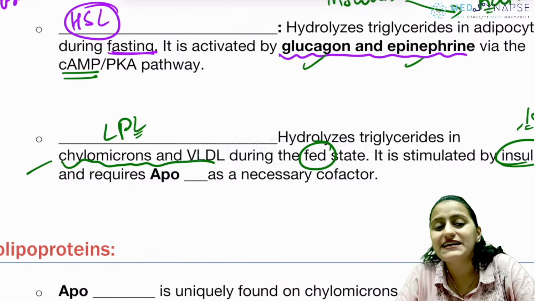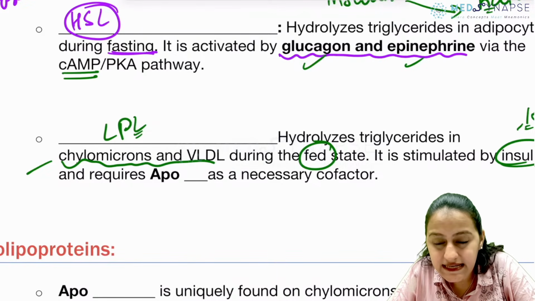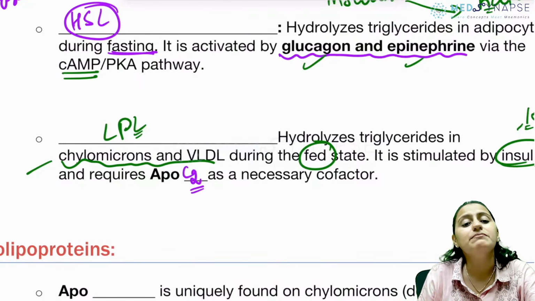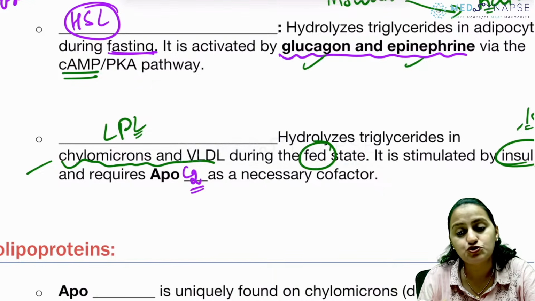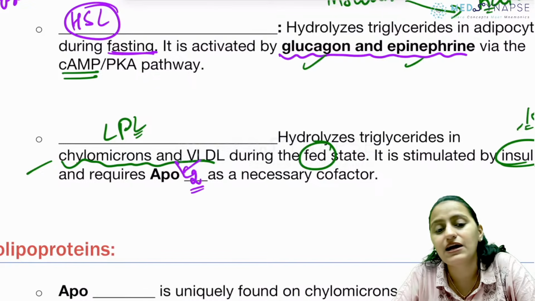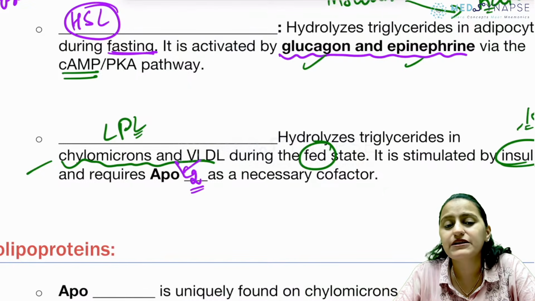Apo B48, B100 or A1 or some other apoprotein? Correct, Inderjeet Kaur. It is Apo C2. Remember, it requires Apo C2 as the cofactor. This Apo C2 is present on chylomicrons and also on VLDL. Okay? Is this clear with everyone?